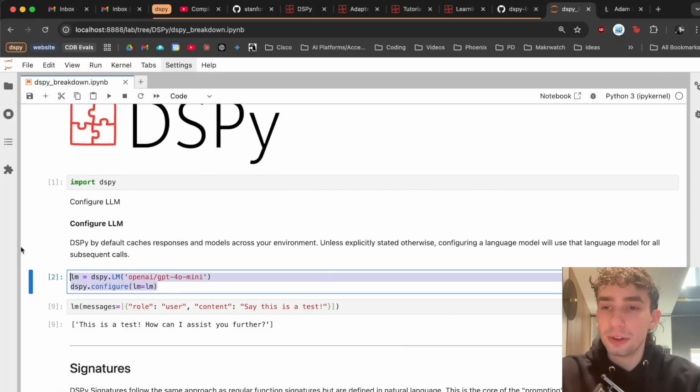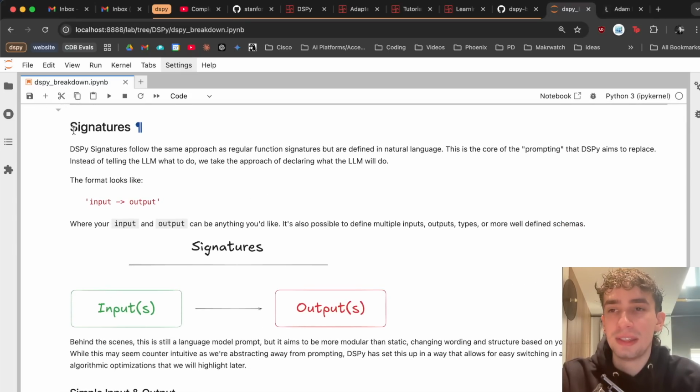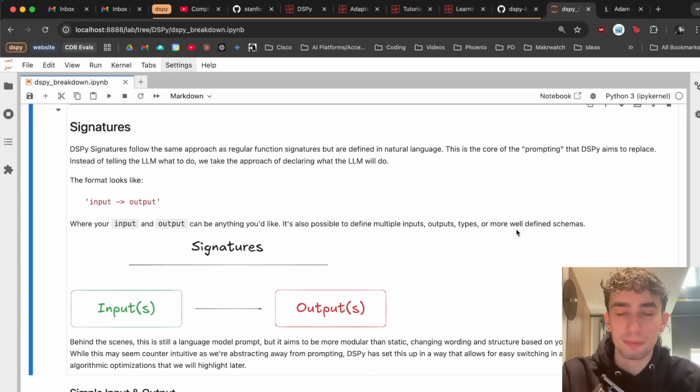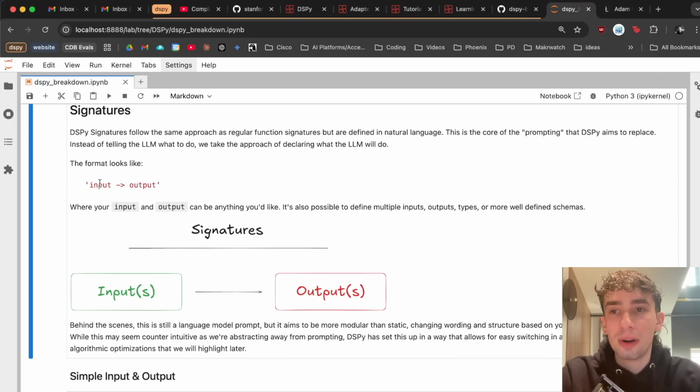But with our language model configured and set up, we can now go to the first part of DSPy, and that is the idea of the signature. DSPy signatures really follow the same approach as regular functions. And this is of course going to make sense as we realize that DSPy is trying to make working with language models more like programming and creating functions that have a clear input and output, and less with the whole prompting thing. So DSPy signatures are where you're going to clearly define exactly the inputs and the outputs of your